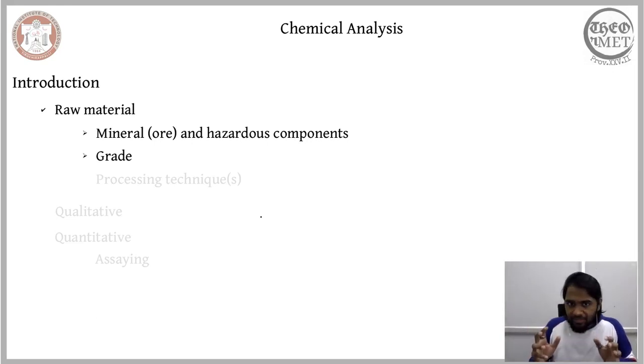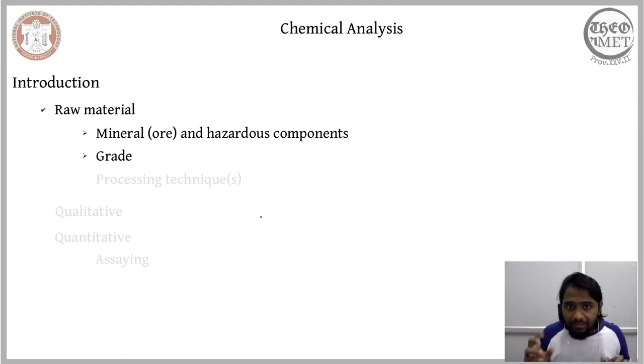So essentially what we do is we are grading a given raw material, a given mineral or a given run of mine particle based on its composition. When we say that this is a high grade mineral, it means that it comprises a large amount of the mineral that we desire. Or if we say this mineral is a high grade mineral, then we are stating that we will be able to make sufficient benefit by processing this mineral.